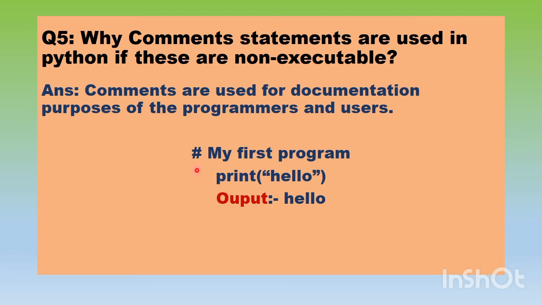Let's see here. Hash, this is a symbol used for giving a comment. The Python interpreter will not execute this line. My first program, like print hello, so what will be the output? Only hello will get printed.